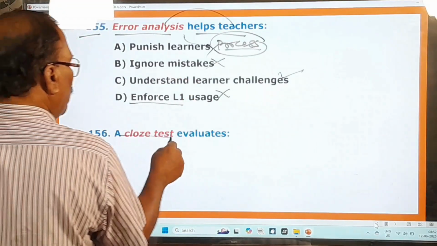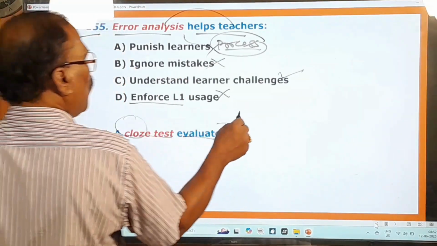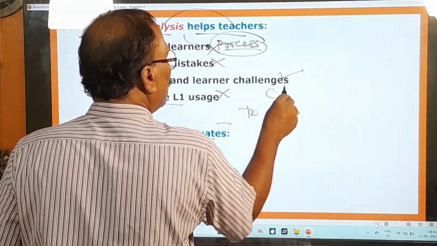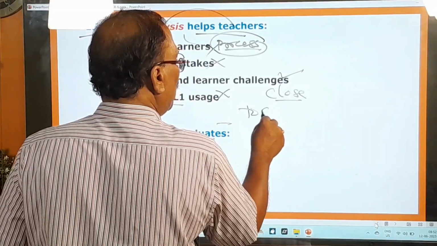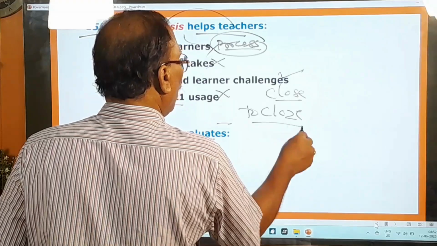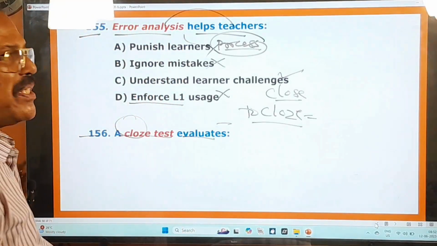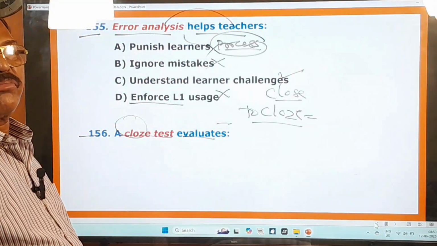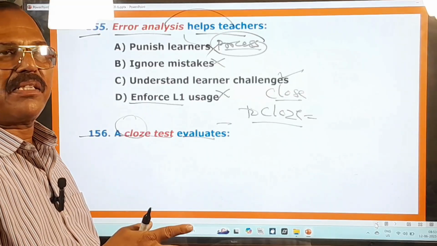156th question. A closed test evaluates. Closed test is that. Close, this is not this close. CLOSE close is different from CLOZE. Close. Close means what? CLOZE close means to supply words. To supply words into the blanks.